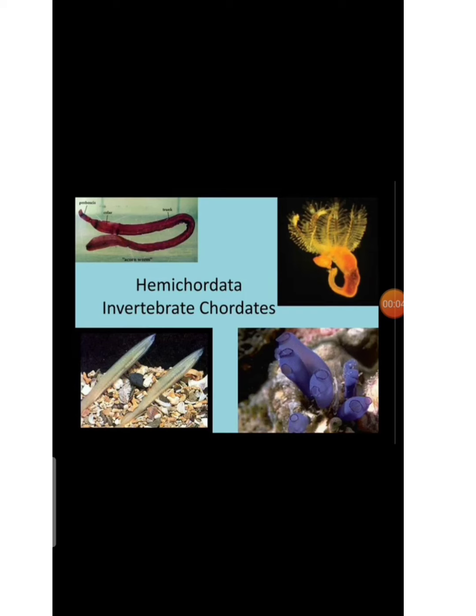Hemichordates are marine organisms with a soft, vermiform and unsegmented body. They are bilaterally symmetrical coelomate animals with non-chordate and chordate features. They have gill slits but do not have notochords. They are ciliary feeders and mostly remain as tubicolous forms. Let's see more about it.